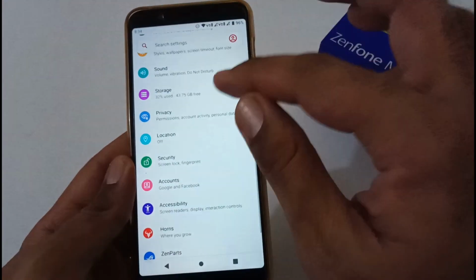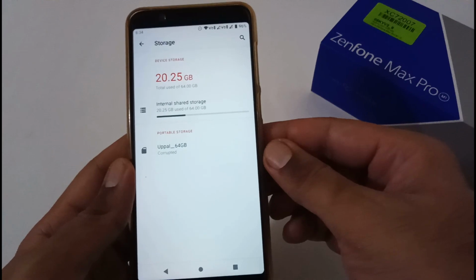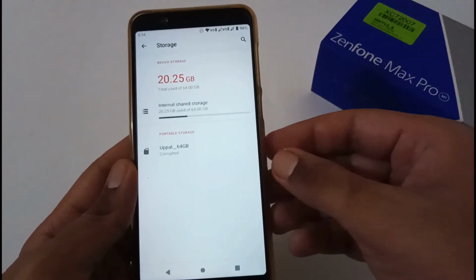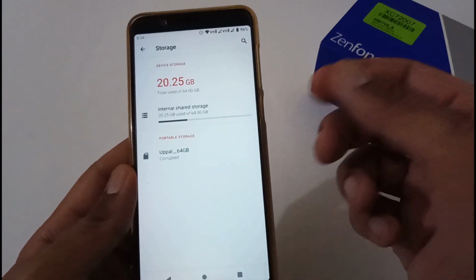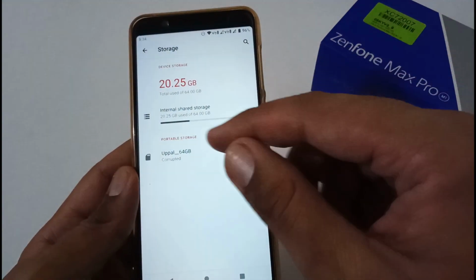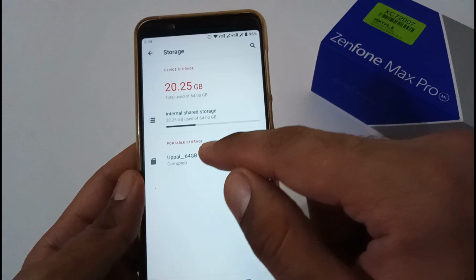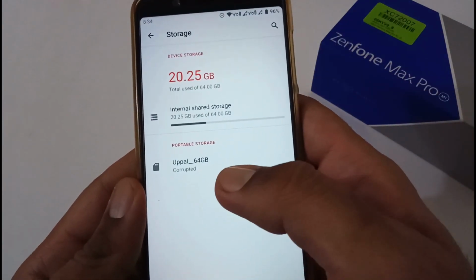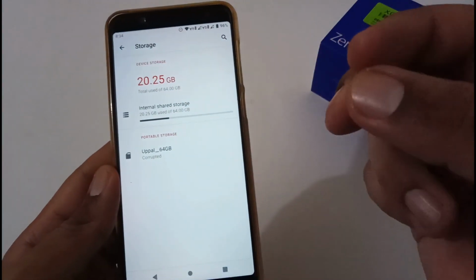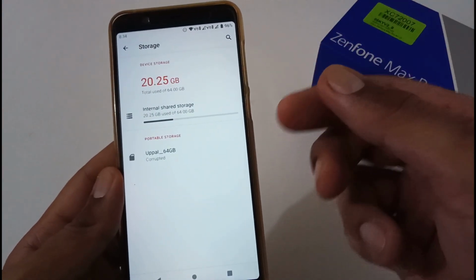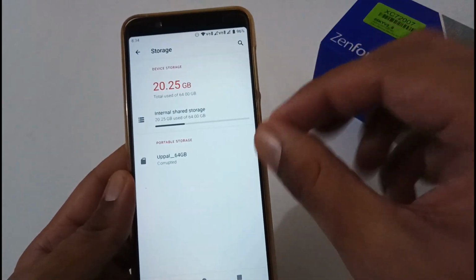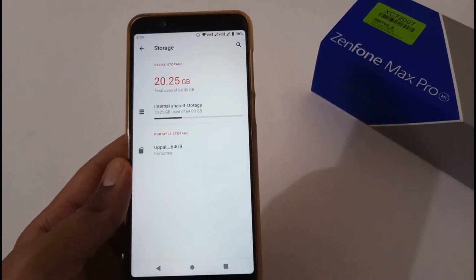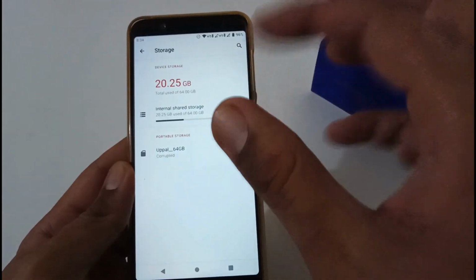Now let's focus on the storage section. Usually I never cover this part, but I have to because there is a bug with the storage section. Any external drive, be it your micro SD card, or I haven't tried OTG, but it will surely be showing you a corrupted sign. It is showing me at my side the 64 GB memory card as corrupted. Again, not sure why it is not working here, and even if it is not working on your ROM, don't try to format it, because if it was working on another ROM, then it is a dedicated issue with this particular ROM.